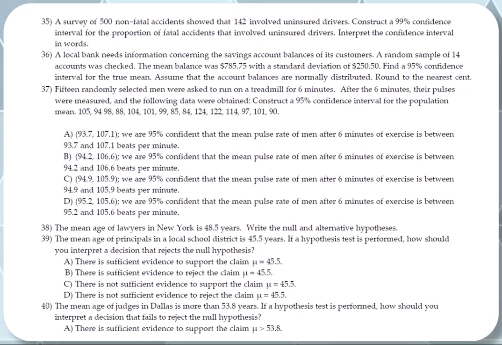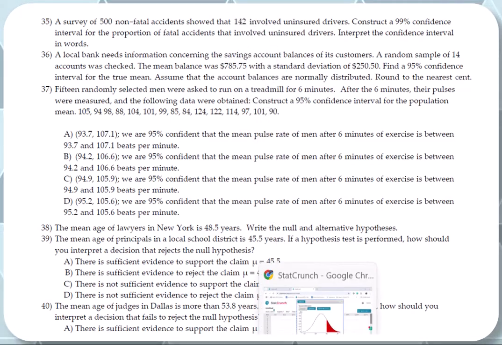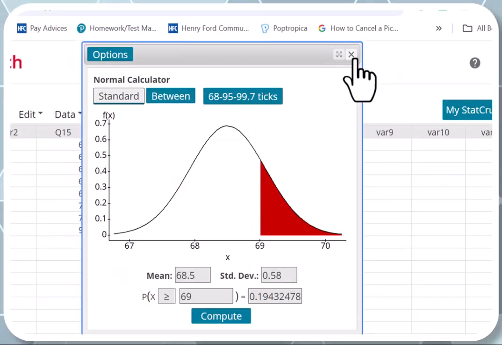Now we're talking about confidence intervals. A survey of 500 non-fatal accidents showed that 142 involved uninsured drivers. Construct a 99% confidence interval for the proportion of fatal accidents that involved an uninsured driver. Interpret the confidence interval in words. So let me show you how to do this in StatCrunch. Okay, we're done with the calculator here.